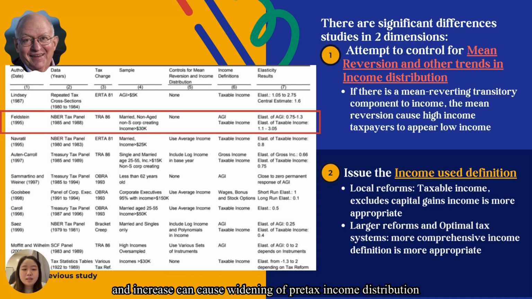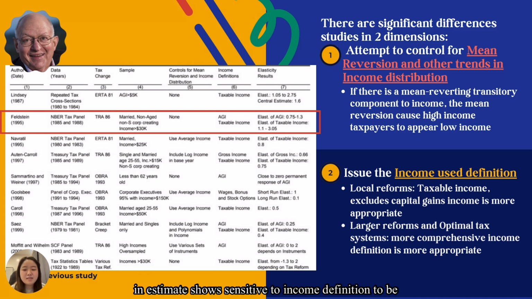Tax reform targeting tax cuts and increases caused a widening of pre-tax income distribution. And another study raised the income definition issue. Most studies use taxable income, which excludes capital gains income, which may be appropriate for local income, while for a larger reform and optimal tax system, a more comprehensive income definition is more appropriate.